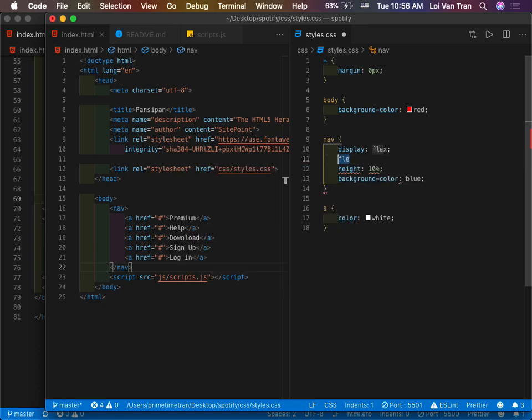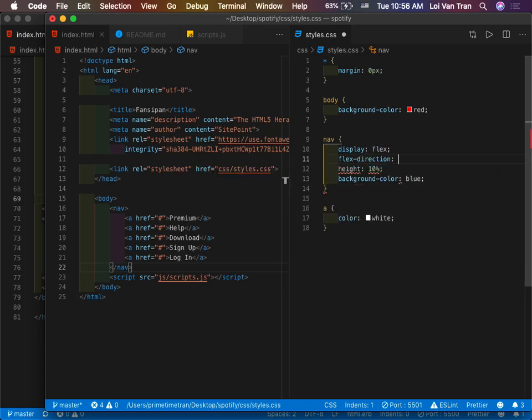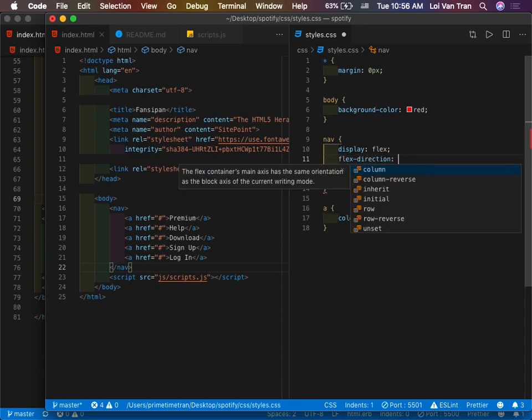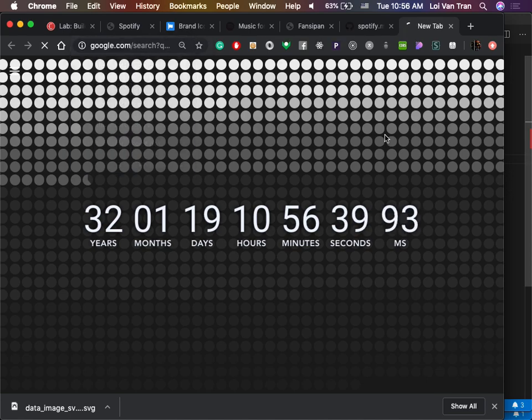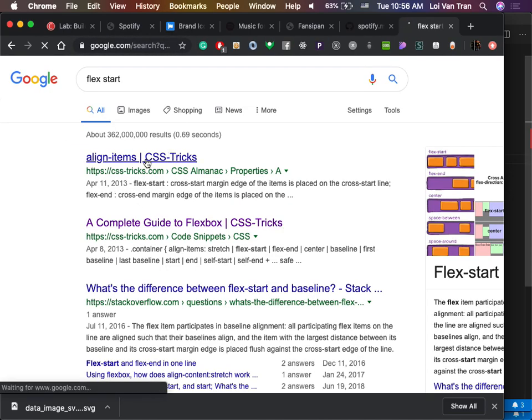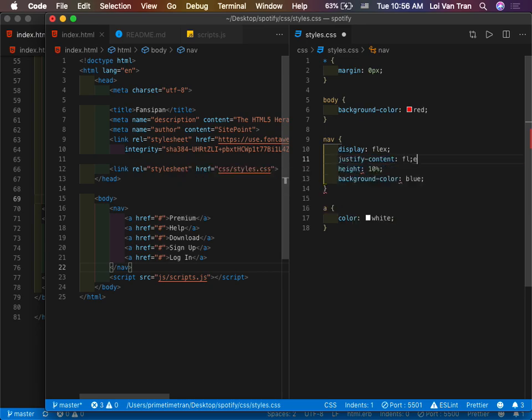Flex direction. Flex start. Why is this not working? Direction. Okay, we're gonna Google flex start goes with where? I'm kind of forgetting. Okay, my bad. It's justify content. I'm tripping right now. Justify content flex end.